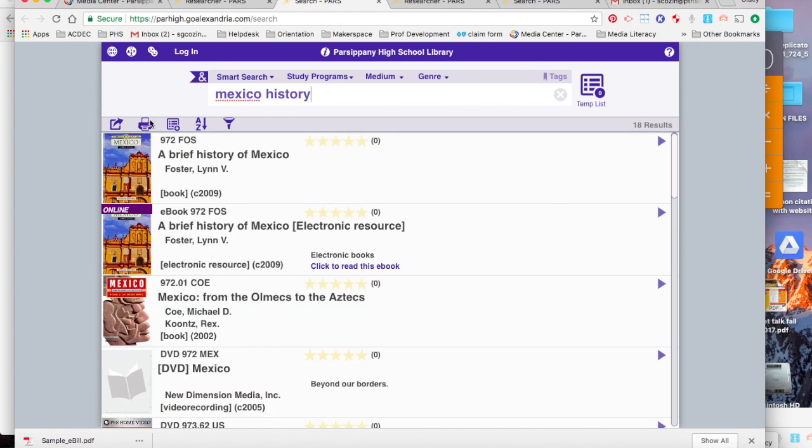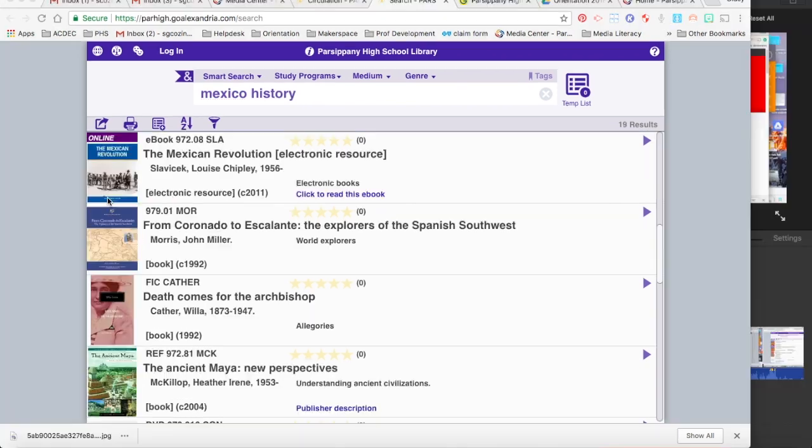You can tell if a book is available as long as it doesn't have a little out label on the top. To find this book, you need to look at the call number, which is 972 FOS. Here you can go to the shelf with the 900s and locate this book.